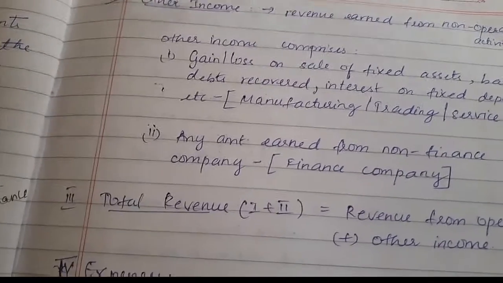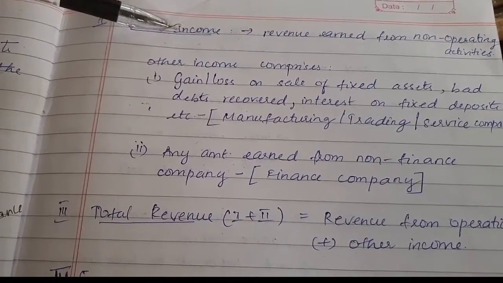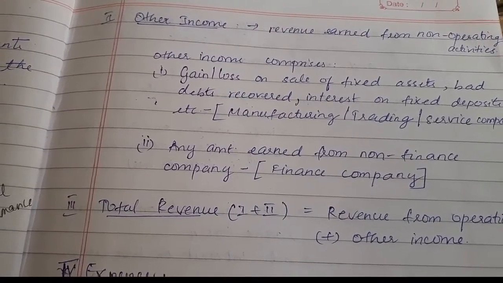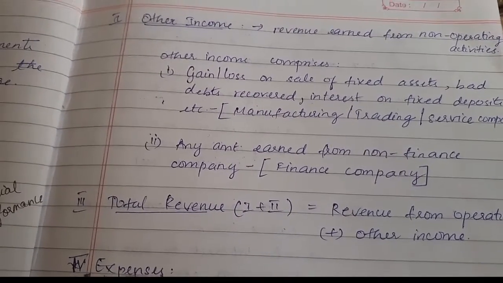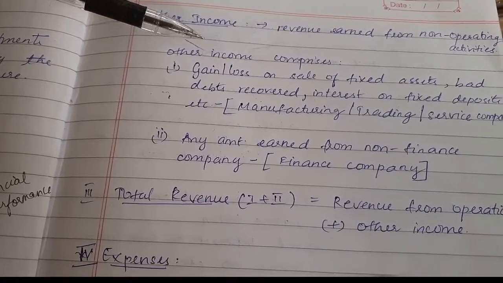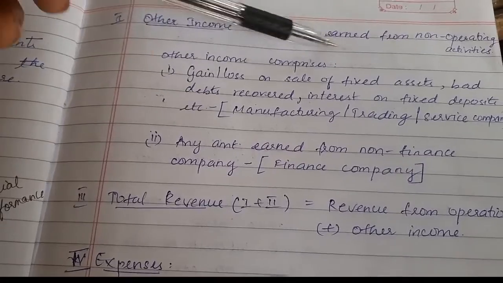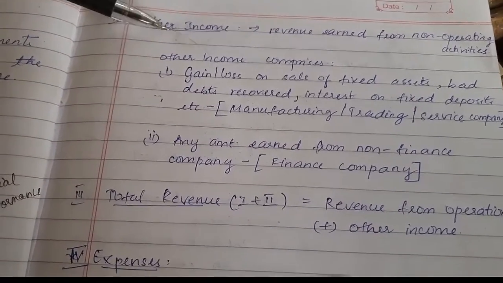The next one, which comes after revenue from operation, is other incomes. So what do you mean by other income? Other income is nothing but the revenue earned from non-operating activity. As I've said earlier, revenue earned from operating activity comes under revenue from operation. Revenue earned from non-operating activity comes under other incomes.